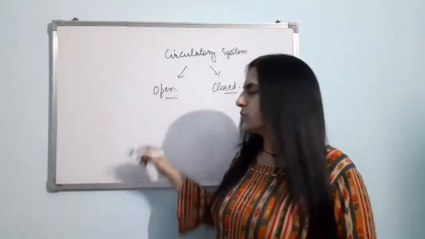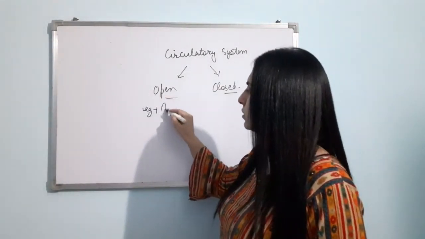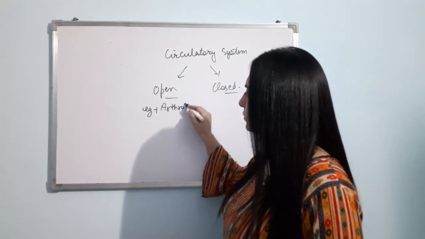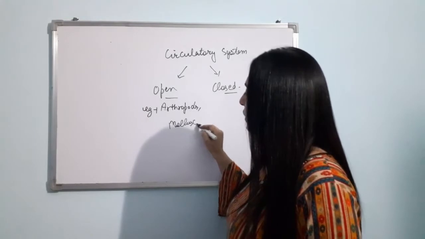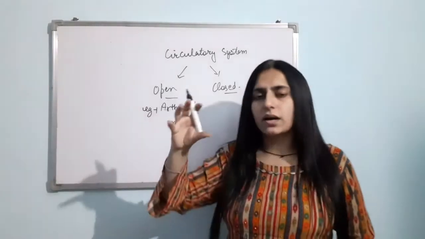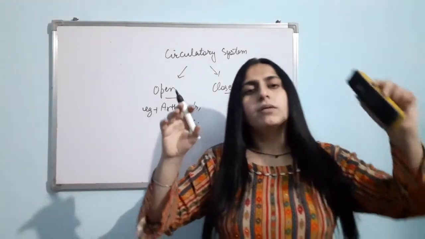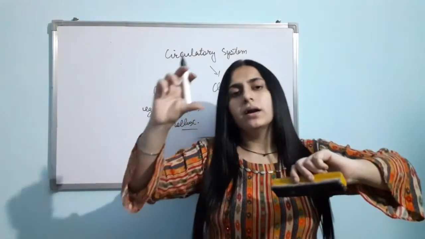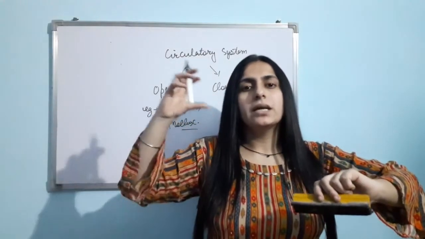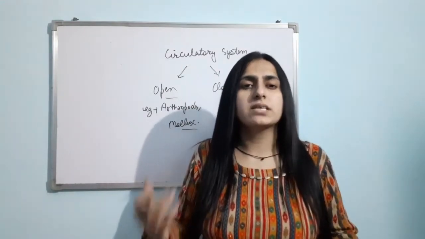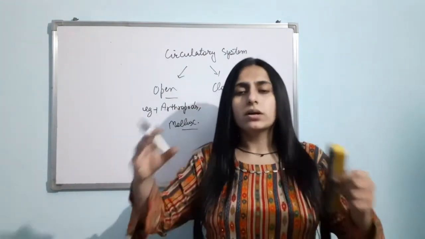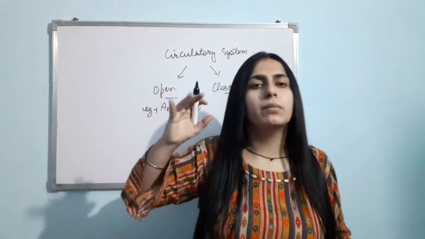Open circulation is present in arthropods, some mollusks. What happens in them? Actually, they are having a heart. From the heart, the blood flows directly into the open spaces. They are not having any kind of blood vessels. Clear? The organs are directly bathing in that blood.